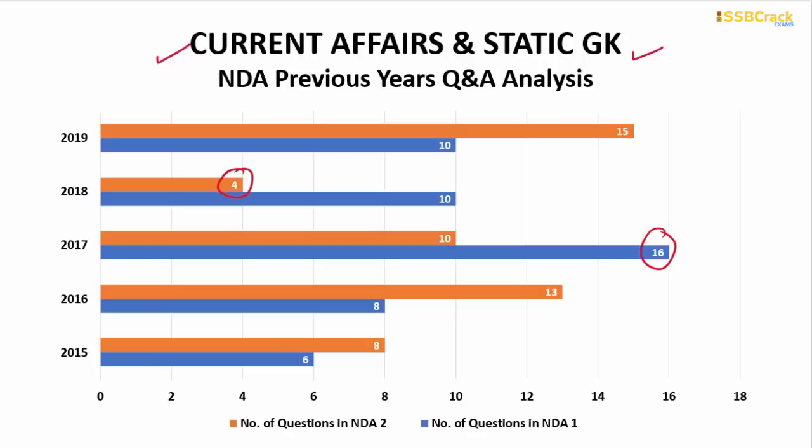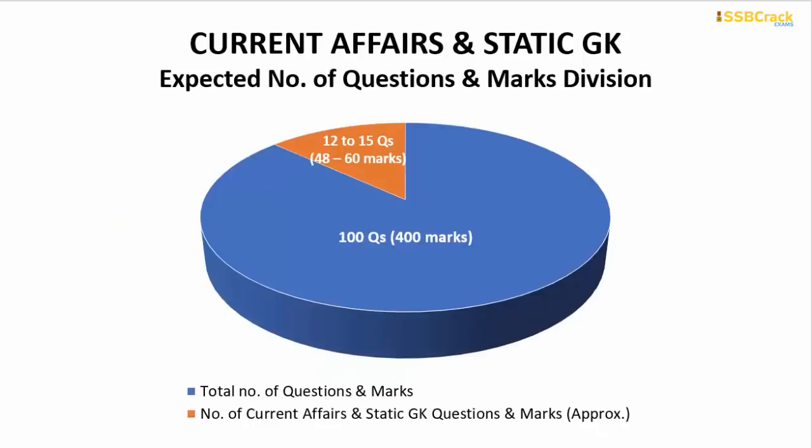That means only 4 questions. So by analyzing this particular trend, if you see there are around 6, 8, 13, 10, 15 and 16. By analyzing this average, we can say that you can expect around 12 to 15 questions in the coming up NDA examination. So by scoring completely correct answers in the current affairs and the strategic section, you can score around 48 to 60 marks in the whole of 400 marks of the NDA examination.